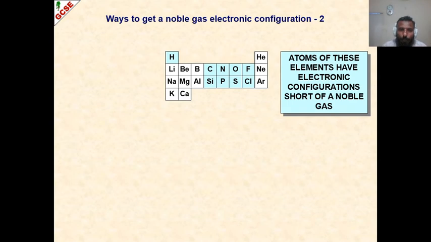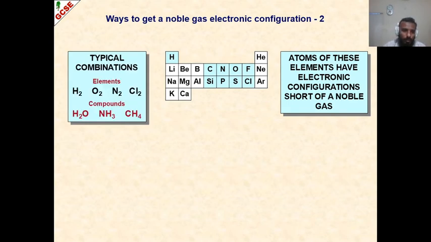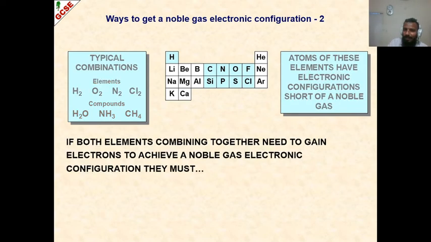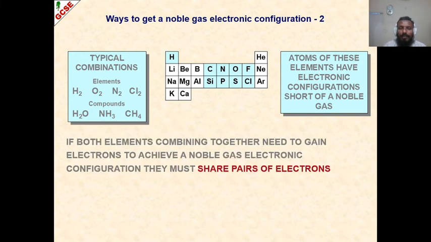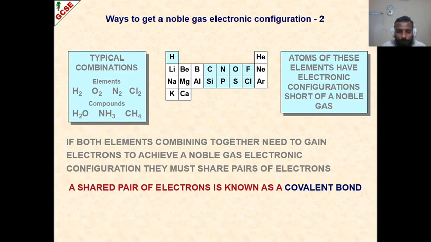Neither atom will try to lose or give its 2 electrons. So what will happen then? They will come into a contract. It means they will make a joint venture, a joint business. That is, each will share an equal number of electrons to make a bond. When bonding is done with a shared pair of electrons, with equal sharing of electrons, we call it covalent bonding. And covalent bonding is relatively weak as compared to ionic bonding.